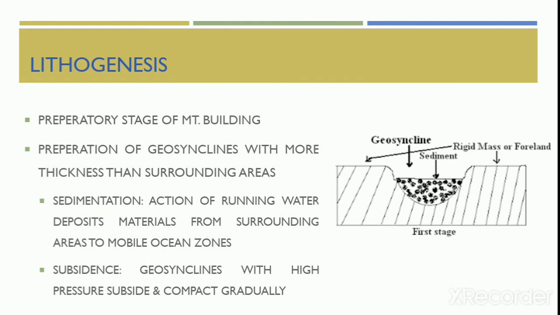When the surrounding rigid masses are worn away by the running water through denudation, it gets deposited in the mobile water zones. This process is termed as sedimentation. After a long time of sedimentation process, due to the weight of the overlying sediments, the underlying beds of geosynclines are under high pressure. This makes the geosynclines subside gradually and get compacted. This process is termed as subsidence. These two processes of sedimentation and subsidence resulted in the increase in thickness of geosynclinal beds.